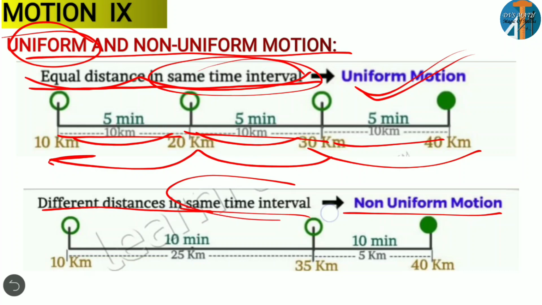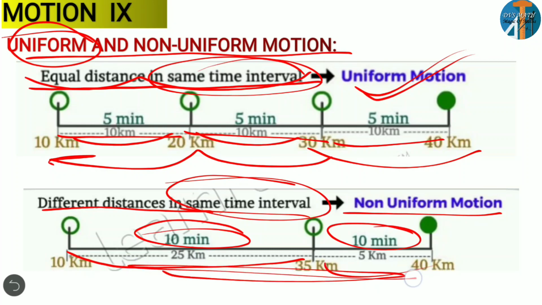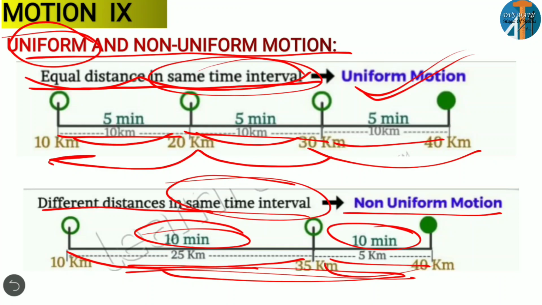In both the cases, the time interval is equal. But here the distance is different. You can observe, in the first 10 minutes, it covers 25 kilometers. After that, in 10 minutes, only 5 kilometers. So there is a difference, right? Here it is equal: 25, 25, 25. But here it is 25 and 5. So different distance in the same time interval, versus equal distance in the same time interval.